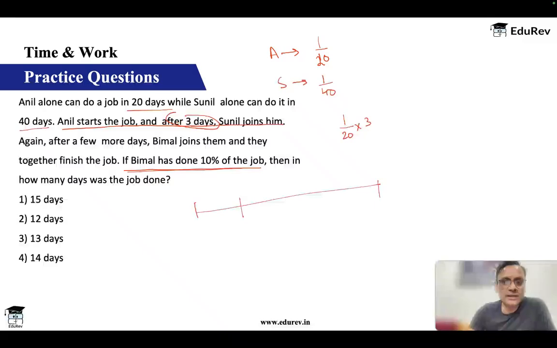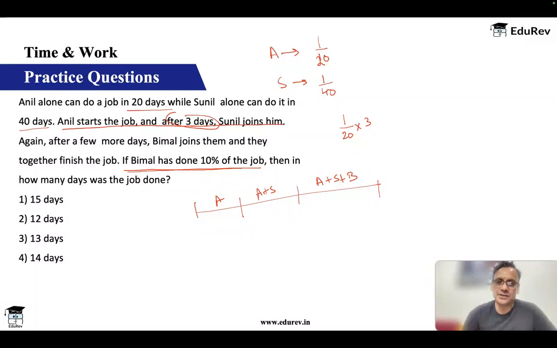First part, only Anil working. Second part, Anil plus Sunil working. And third part, Anil plus Sunil plus Bimal working. Okay, so I can look at this.